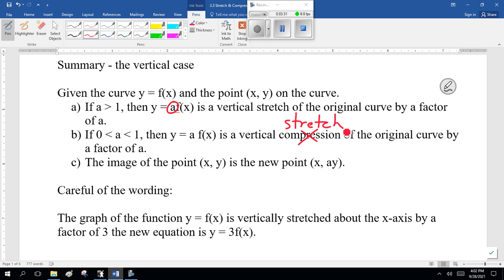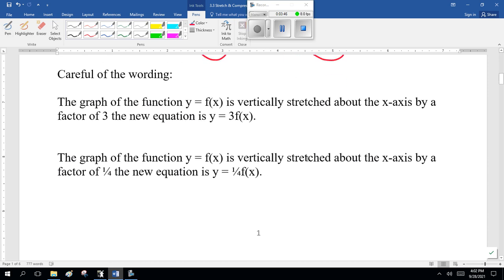Now, what I really want to stress here is the point x, y becomes x and a times y. All right? And the wording, careful. The graph of the function y equals f of x is vertically stretched about the x-axis by a factor of 3. The new equation is y equals 3f of x. The graph of the function y equals f of x is vertically stretched about the x-axis by a factor of 1/4. The new equation is y equals 1/4 f of x. Yes, I will sometimes call this a compression because it's smaller, but the diploma people call it a stretch, so I should call it a stretch too. All right?